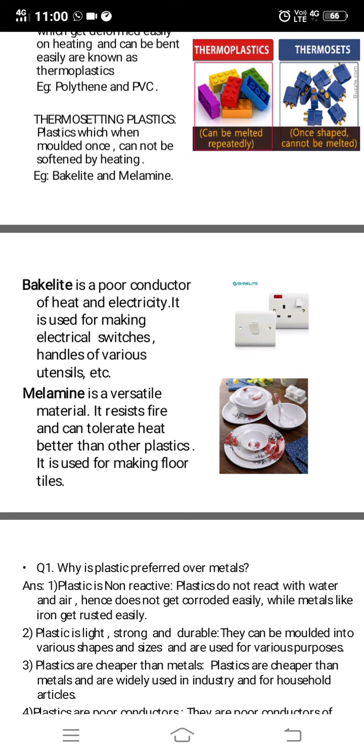Melamine is a versatile material. It resists fire and can tolerate heat. So these are able to tolerate heat and they are better than other plastics. And so that is why they are used for making crockery. They are also used for making floor tiles.